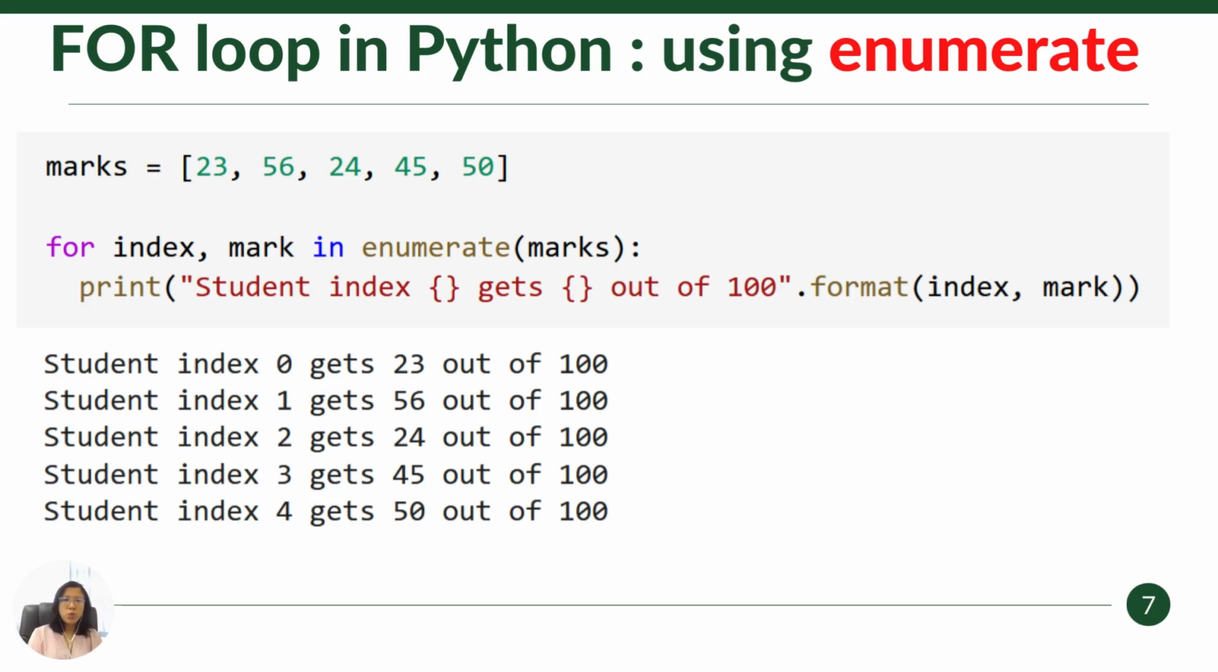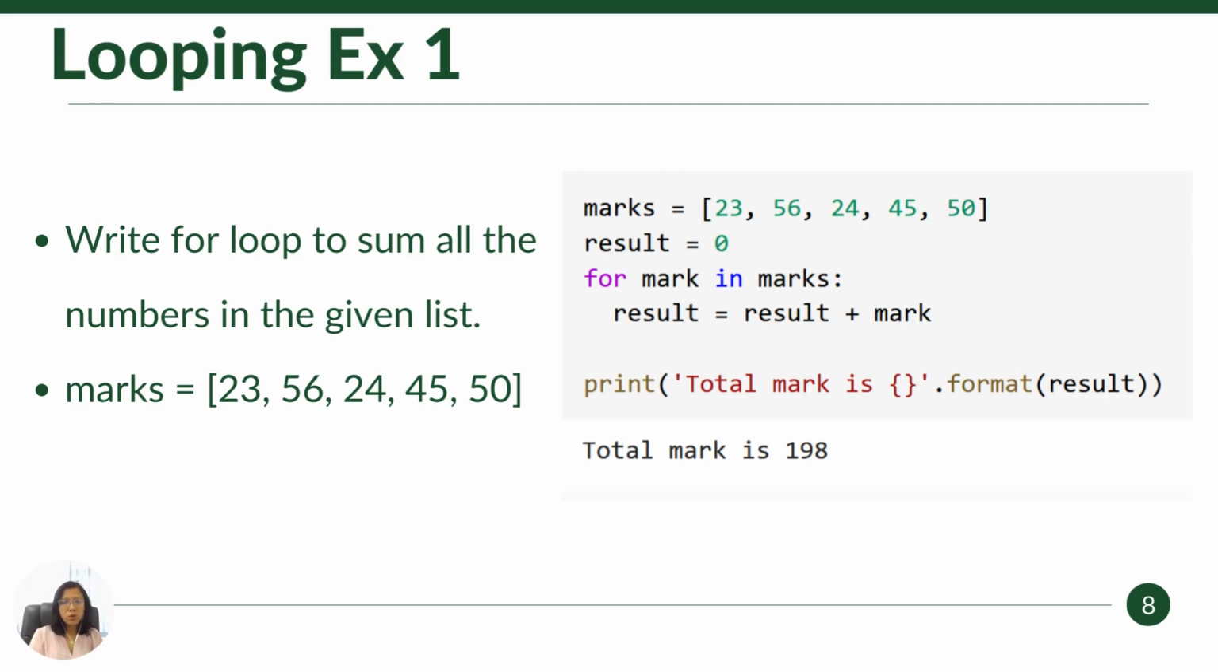Okay, next, what I want to teach you is the numeric function. The advantage of numeric is that it not only gives you the value itself, it gives you the indexing as well. If you look at this example, for numeric marks, you get two values: one is an index, another one is a score. So you can print out two. This time, your information is student index 0 gets 23 out of 100, student index 1 gets 56. So you know the location of the students as well as their score.